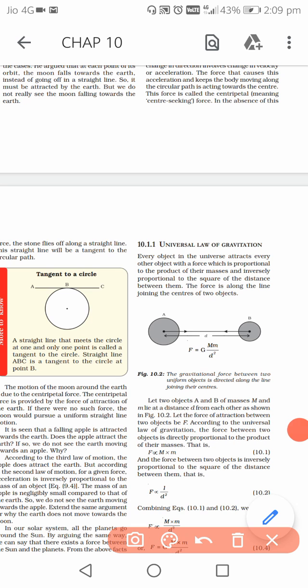So the statement of this law is like this: we consider two bodies, this one and this one. They have some masses. The mass of this body is capital M, suppose, and the mass of this object is small m.